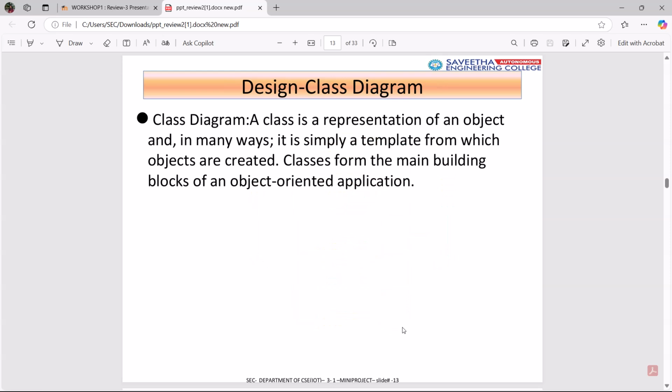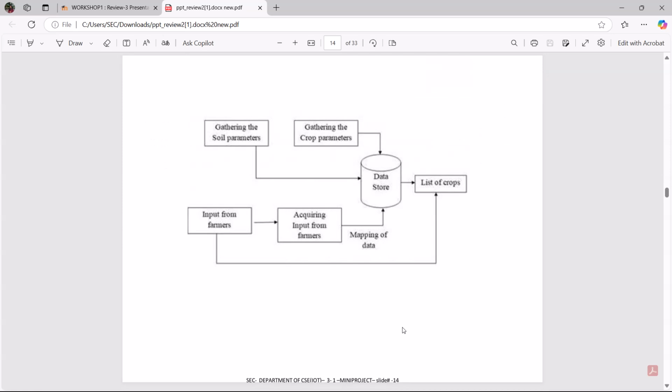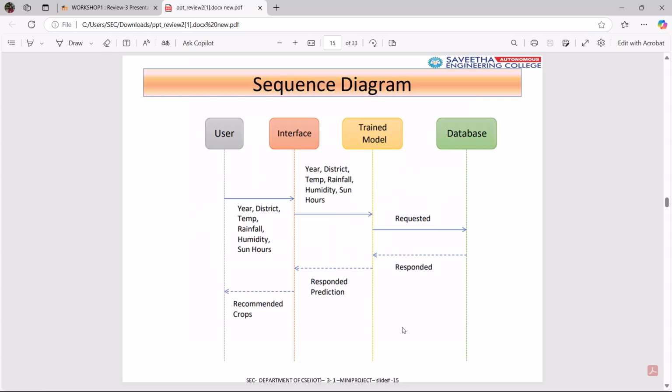Class diagram. A class is the representation of an object, and in many ways it is simply a template from which objects are created. Classes form the main building blocks of an object-oriented application. Data store, gathering the soil parameters, gathering the crop parameters, list of crops, input from farmers, acquiring input from farmers, mapping of data. Sequence diagram: user interface, trained model, database.